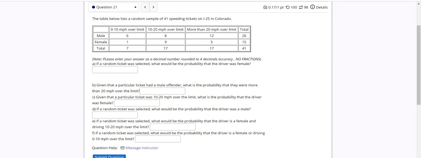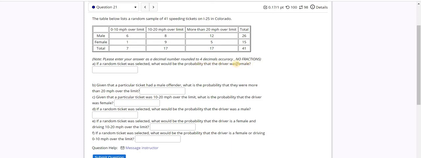This is part 6, question 21. The table below lists a random sample of 41 speeding tickets on I-25 in Colorado. Find the following probability, and notice here we have some directions. We're going to round to 4 decimals accuracy, and we're not going to put any fractions here. If a random ticket was selected, what would be the probability that the driver was a female?